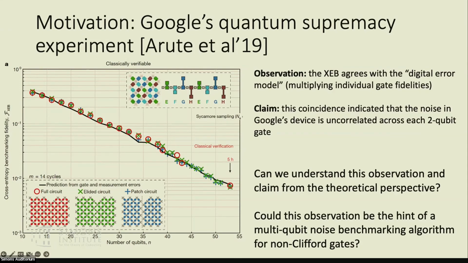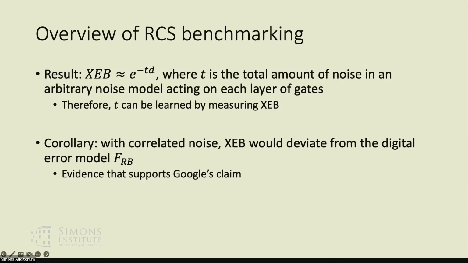So we answer both questions positively. We show that the XCB in the experiment scales roughly as e to the minus t times d, where t is the total amount of noise in an arbitrarily correlated noise model acting on each layer of gates. And therefore, we can use XCB to learn the value of t. And as a corollary, we show that if the noise model was highly correlated, then XCB would deviate from the digital error model. And this gives evidence that supports Google's claim.